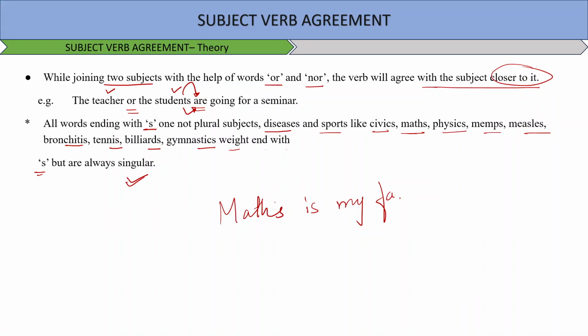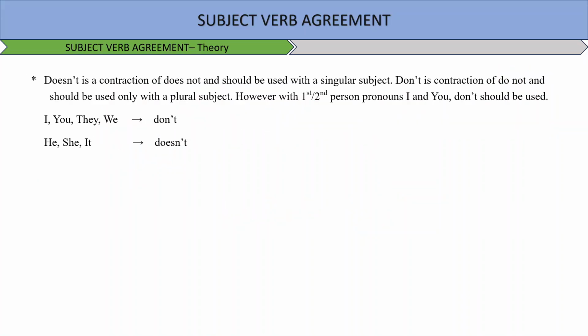Moving on. Now this rule says that doesn't is a contraction of does not and should be used with the singular subject. Don't is a contraction of do not and should be only used with a plural subject. However, with first and second person pronouns I and you, don't should be used. For example, I, you, they, we will take don't, and he, she, it will take doesn't. Okay, it's a rule here.